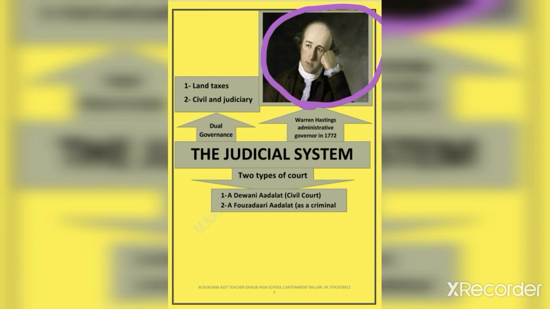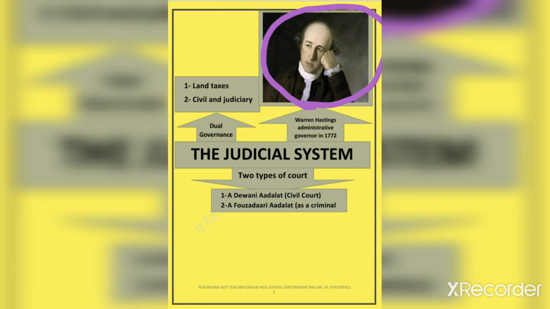Two types of courts needed to be established in each district. One is the Diwani Adalat as a civil court, and another is the Faujdari Adalat as a criminal court.